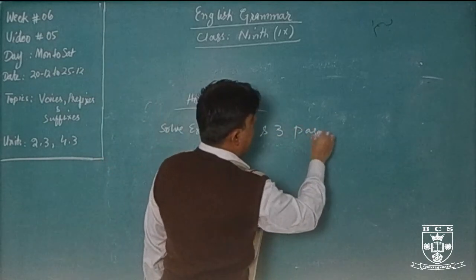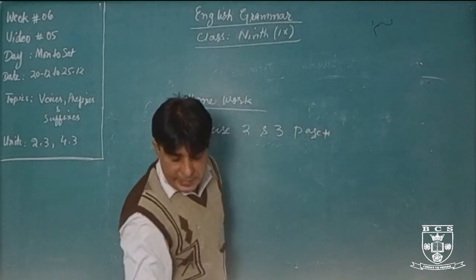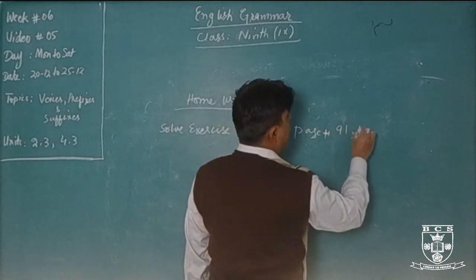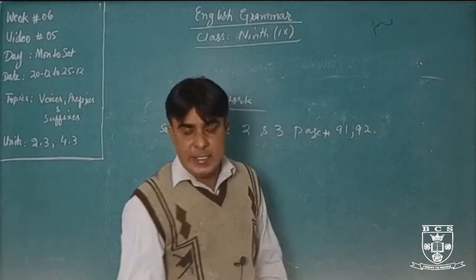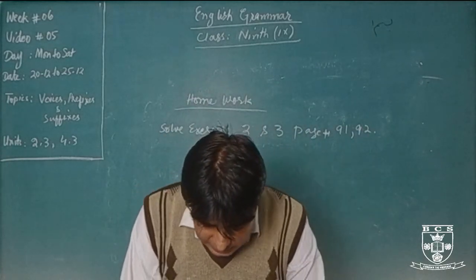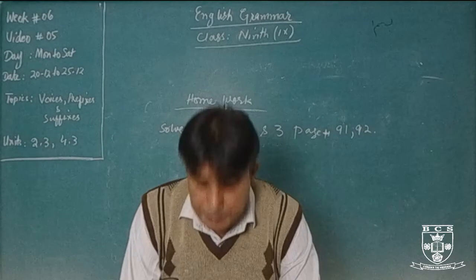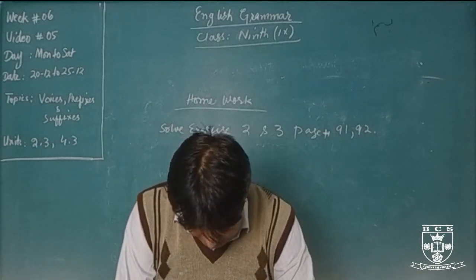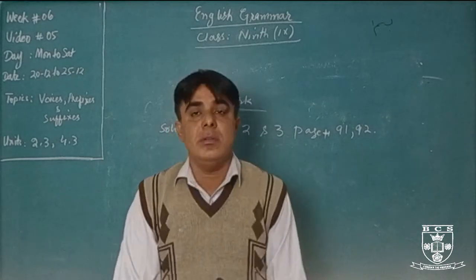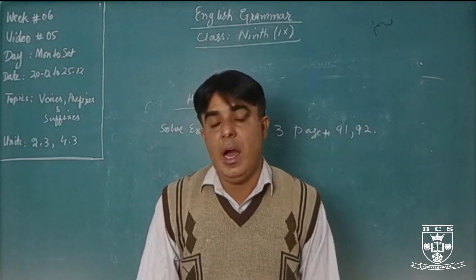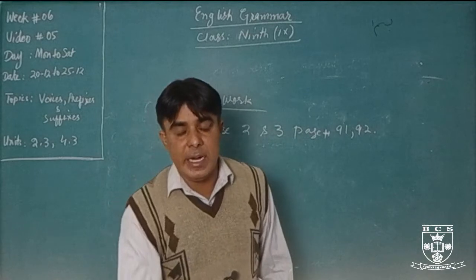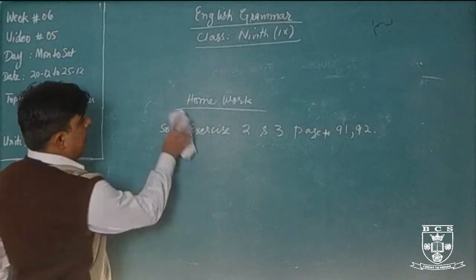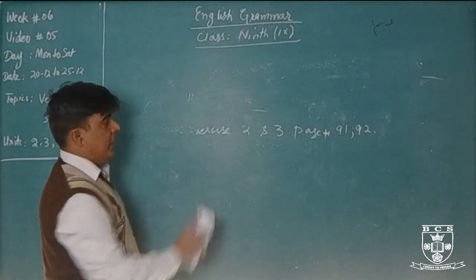Page number 91 and 92. Two exercises are given here, and some helping verbs are missing. You have to use the helping verbs in exercise number 2. In exercise number 3, you also have to use helping verbs of tenses. These are the active voice and passive voice of tenses. Okay. It is your homework, home task.